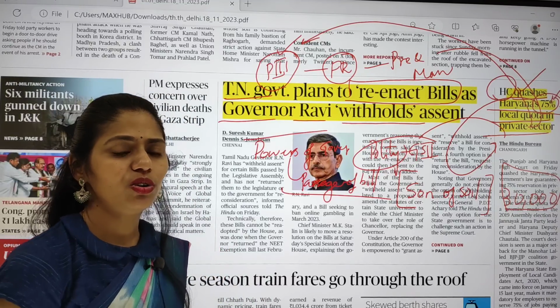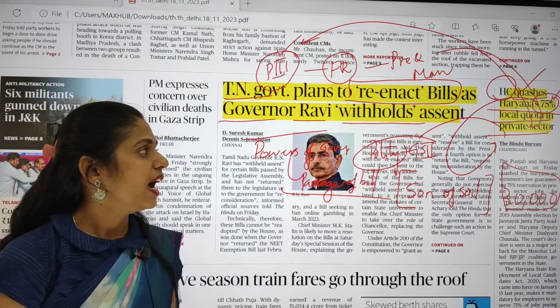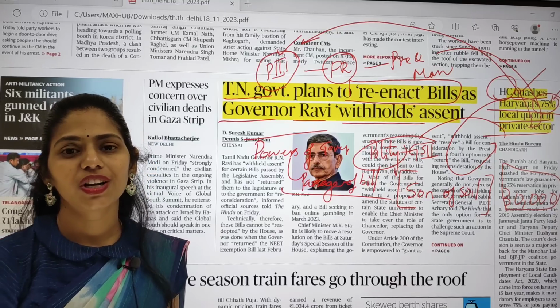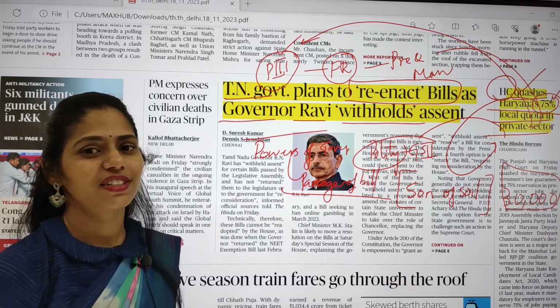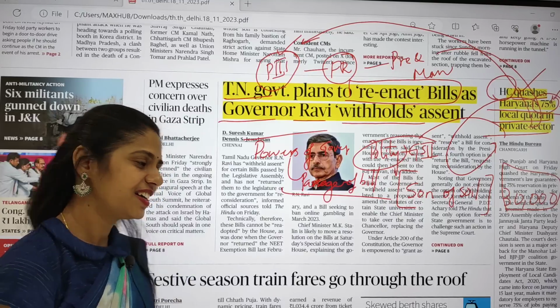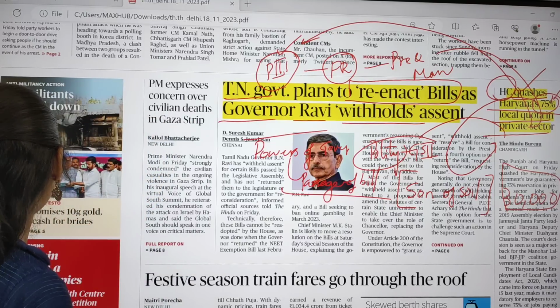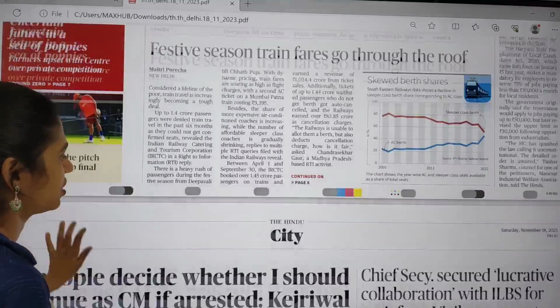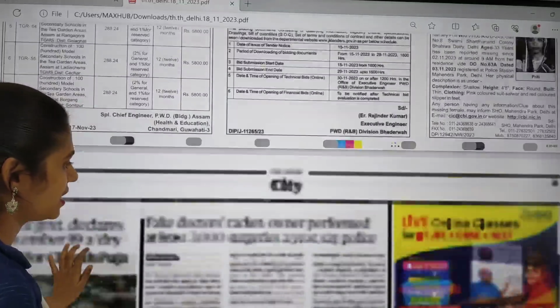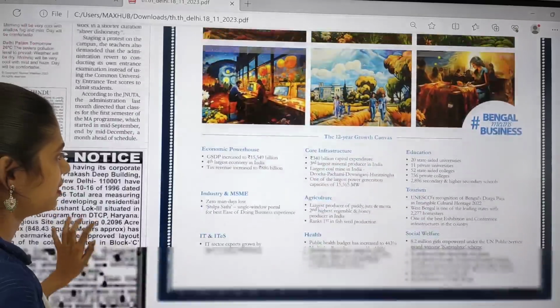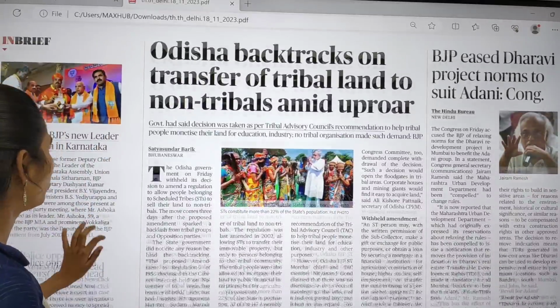So please let me know to which state you belong and what is the quota for the locals in your state in the private sector. Do research and tell me. Okay? And that's all. This is the first page. And on the city page, I found nothing much important in today's paper. So you can move on to the states page.